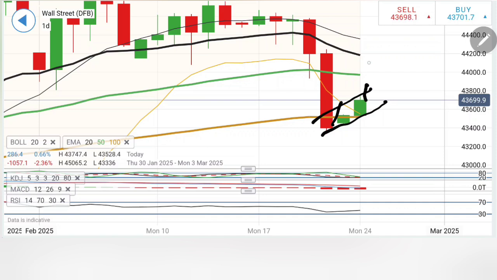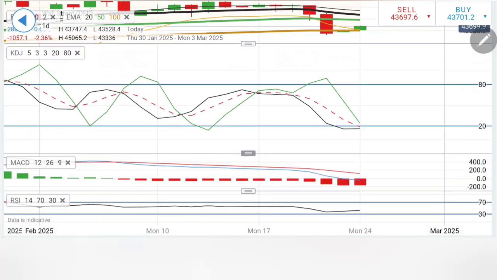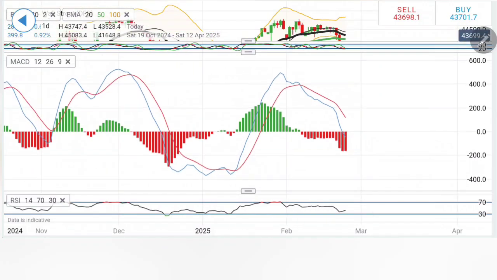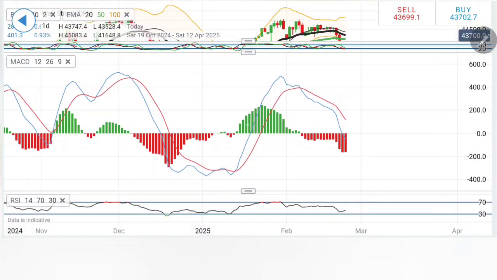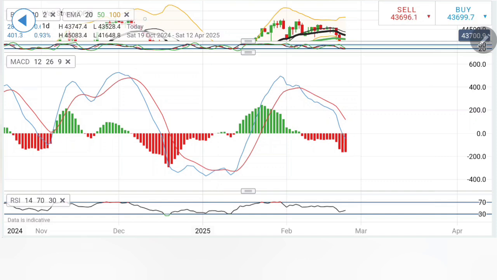And now once it stays beyond 43,757, 760, you can expect 43,800, 43,900, and then in fact 44,000 levels. Beyond 44,000 is a major bullish momentum to be seen all the way towards 44,200. Yes, definitely the indicators are slightly extra bearish, and thus you need to be trading with caution. See, at this point itself, I have mentioned it is drawing a symmetry. It can hit the bottom here. It is still trading with the bearishness here.